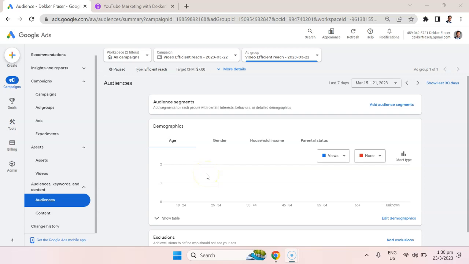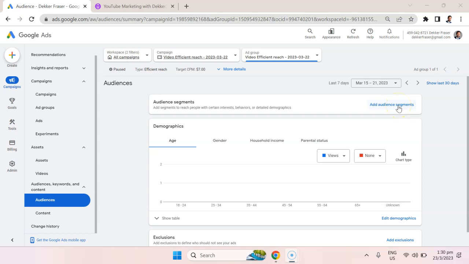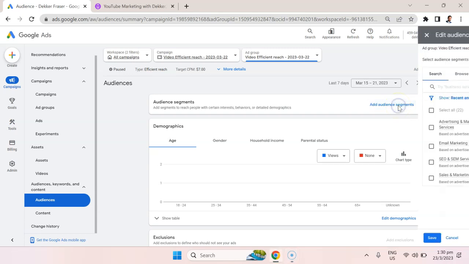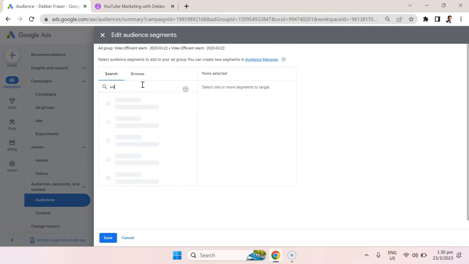In the examples so far, we didn't go into a lot of detail of targeting specific people. We did go into detail, on the other hand, targeting specific placements or positioning our ad around certain keywords that people are searching for. So now let's go into the audience section on the left here. You can see audiences. And what we're going to do is get much more specific about who we're targeting.